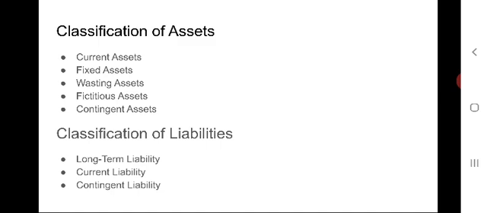For example, the undecided suits for a property. So, these are the classification of assets which can be shown in the balance sheet.